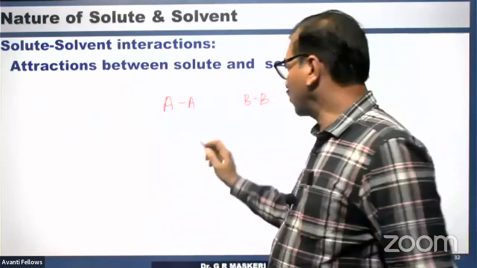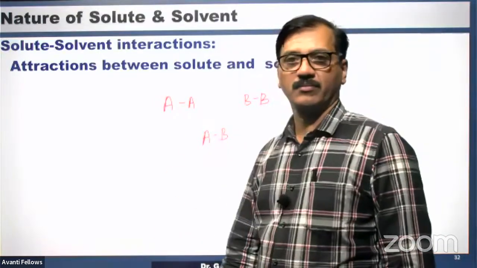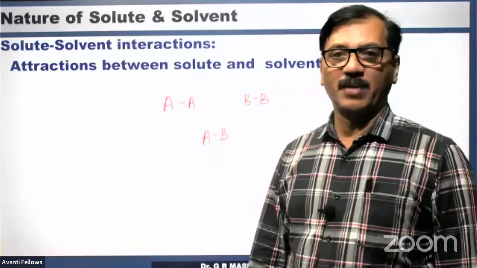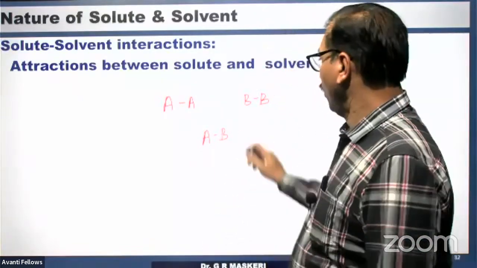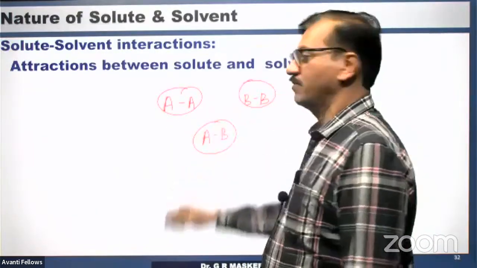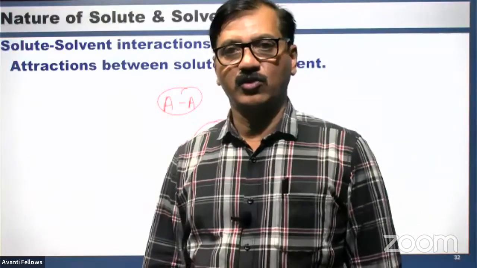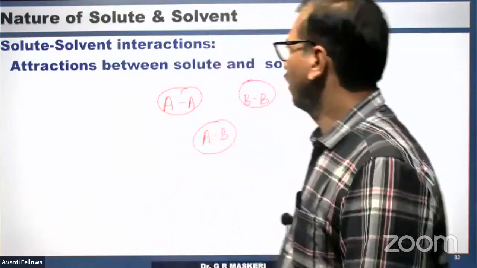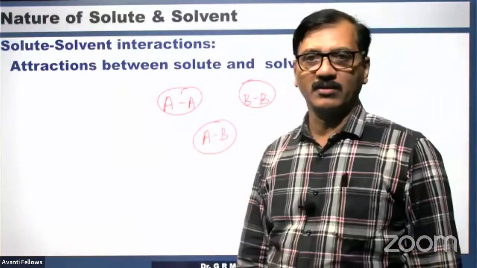When these two are mixed, there will be AB interaction. A particle of solute and a particle of solvent get attracted. So if the AB interaction is the same as the AA and BB interactions, then dissolution will happen, right? Attraction between the solute and solvent is a very important thing here.